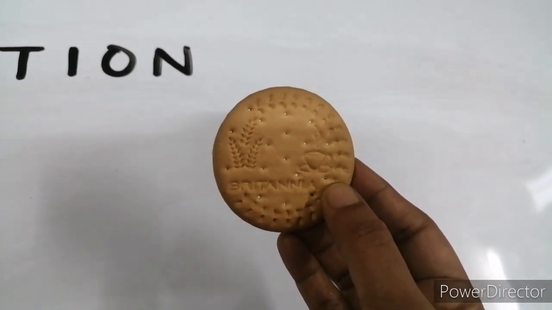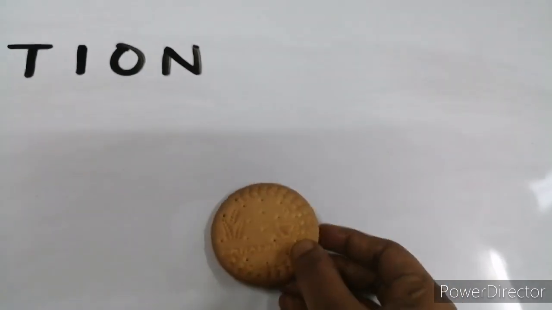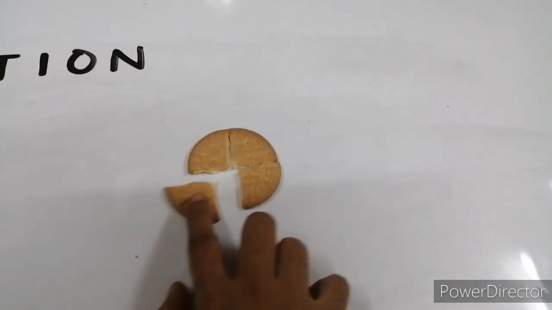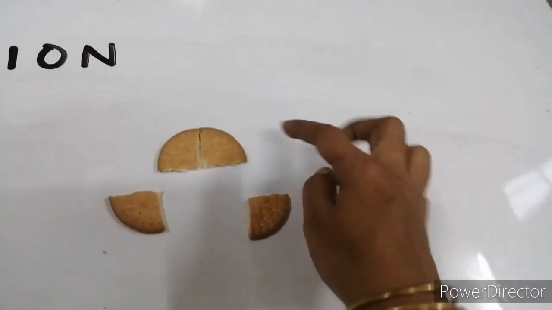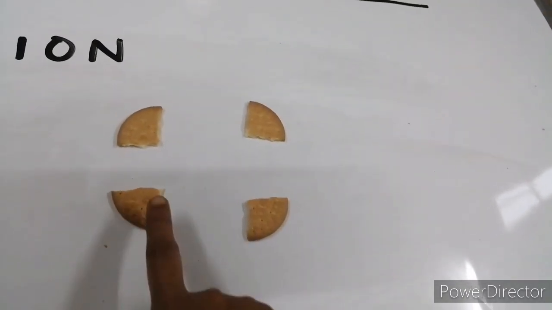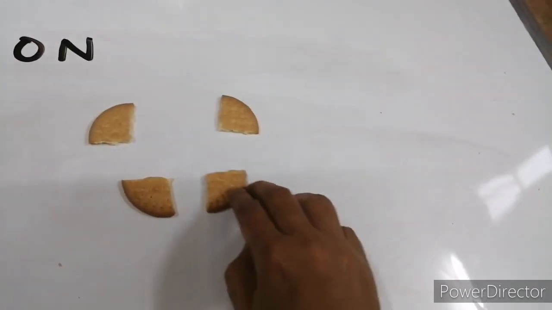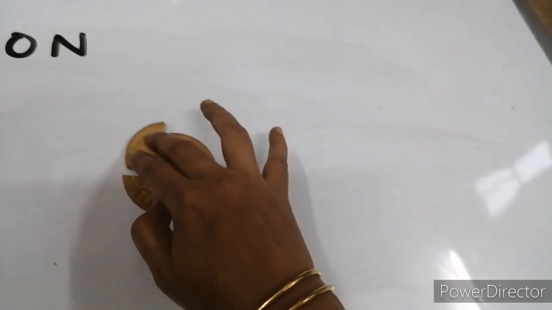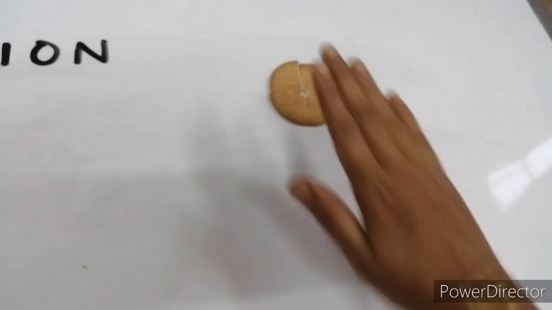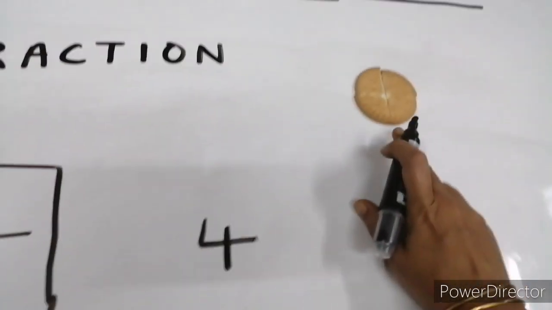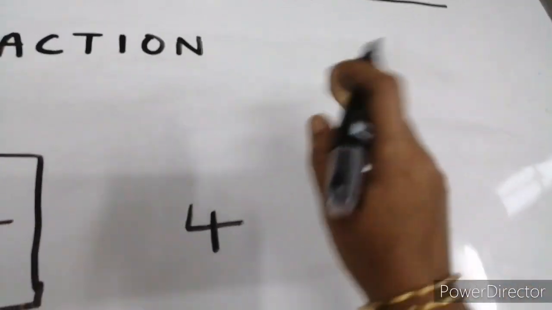Can we do it? Come on, let's do that first. So you have divided the cookie into 4 equal parts. See, 1, 2, 3 and 4. And all the 4 of you are going to get 1 part from it. Yes? So all the 4 pieces together will make a full cookie. That is the whole. So how many pieces make the whole cookie? 4 pieces make the whole cookie because you have divided the cookie into 4 equal parts.